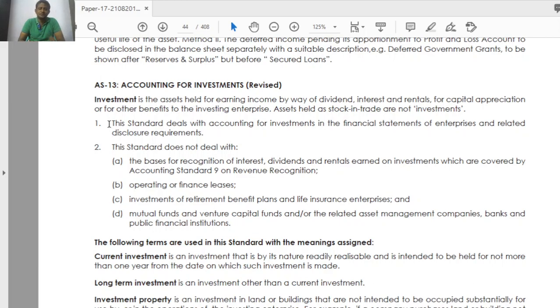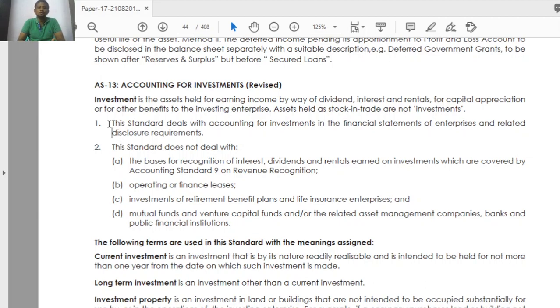Yes, I invested some amount. For example, I invested in share market 10 lakh rupees. I spent 10 lakh rupees. Then what is the amount I should put in my balance sheet? As on balance sheet date, if I invested 10 lakh rupees, whether I should put 10 lakh rupees or some other figure in my balance sheet, that is the question, that is the doubt you can get.